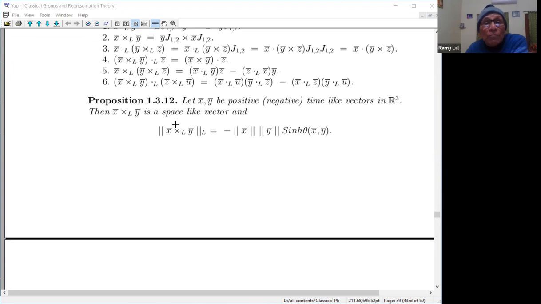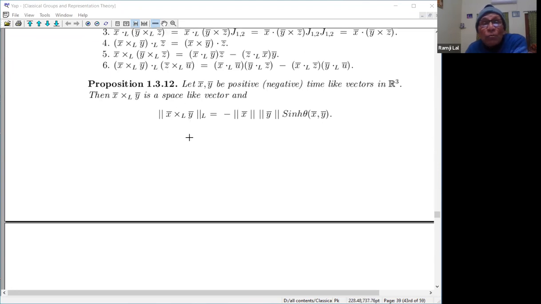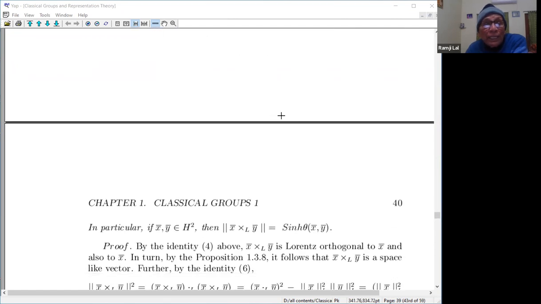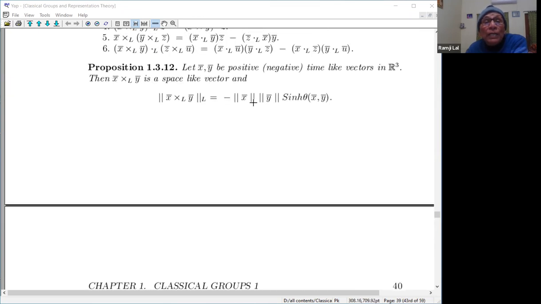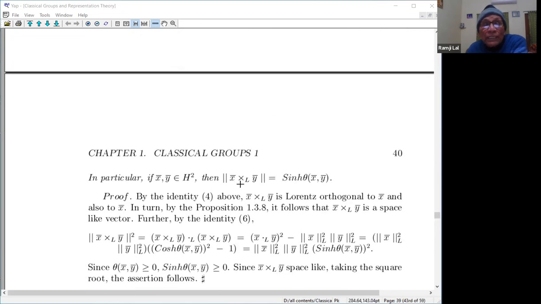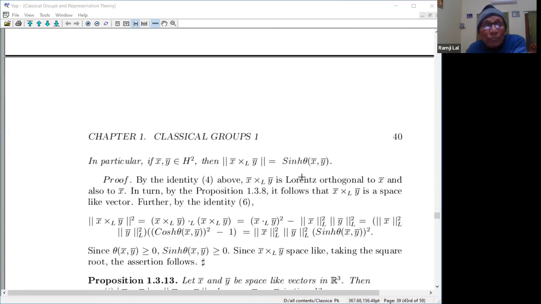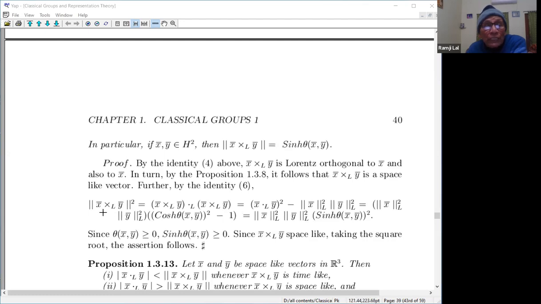So this is a space-like vector, and this is related with the sine hyperbolic. In particular, if you take both of them negative, you consider the sign here, then you will see that this is equal to sine hyperbolic of theta xy. And for the purpose, you see that this square is the Lorentz dot, and you see the identity over there.